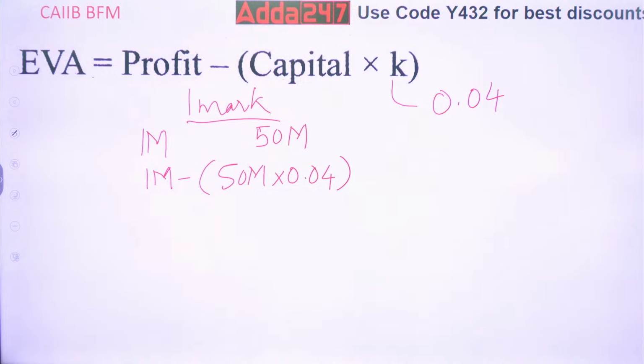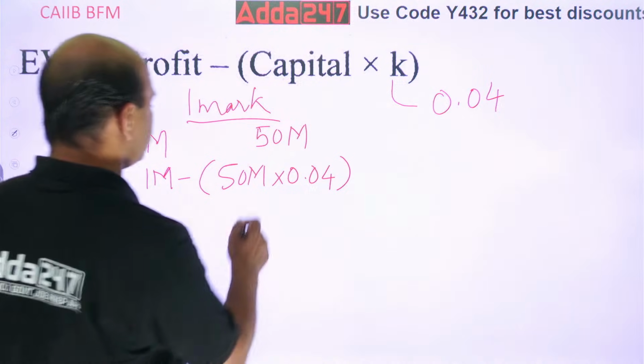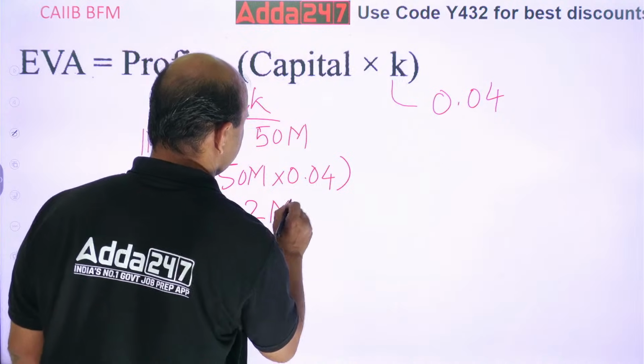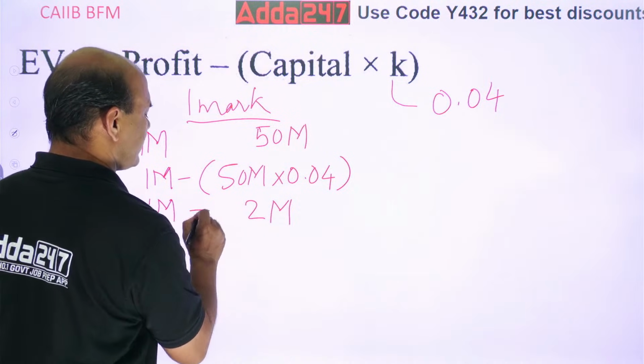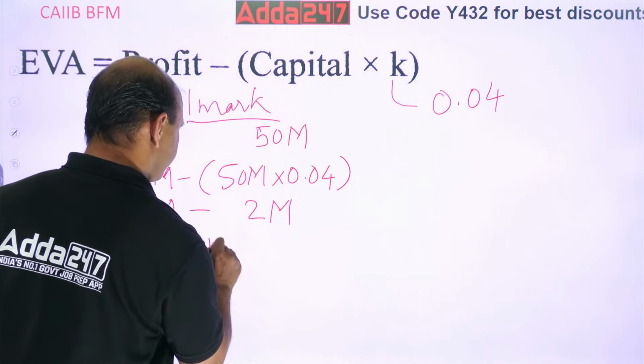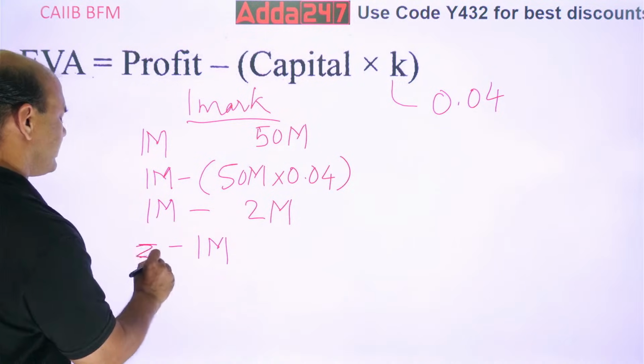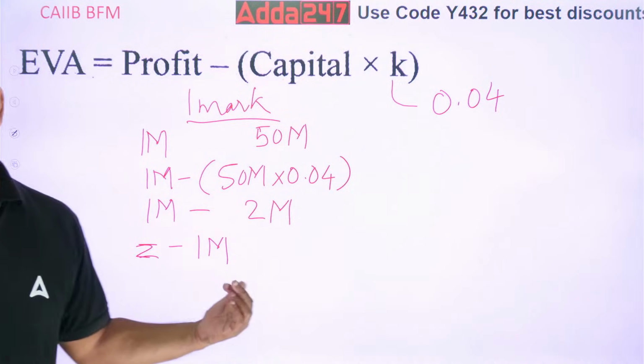50 million is very difficult here. What we'll do is forget this million. 50 into 0.04, what is the answer? 2. So I am getting 2, you can call it 2 million. And here it is 1 million. So my EVA is minus 1 million. Economic value addition is minus 1 million.